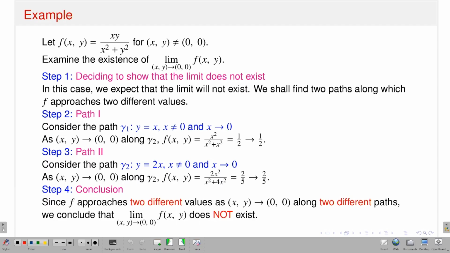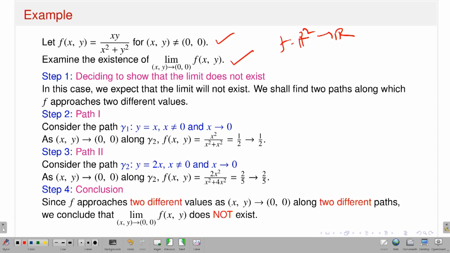Okay, so suppose I have a function small f, again a function from R2 to R. Now I want to examine whether this limit exists or not, that means whether the limit of the function at the point (0, 0) exists or not.